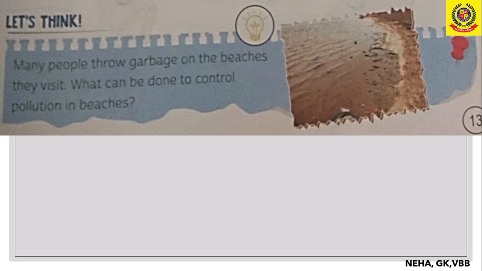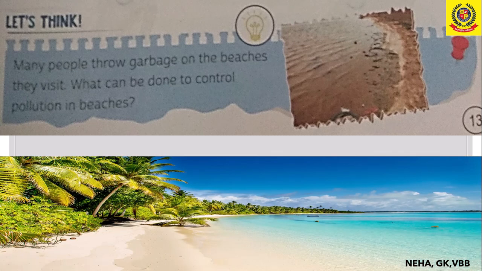Now here there is a point given which we have to think about. Many people throw garbage on the beaches they visit. Now what can be done to control pollution on beaches? We all love to see neat and clean beaches. So how can we control the pollution?